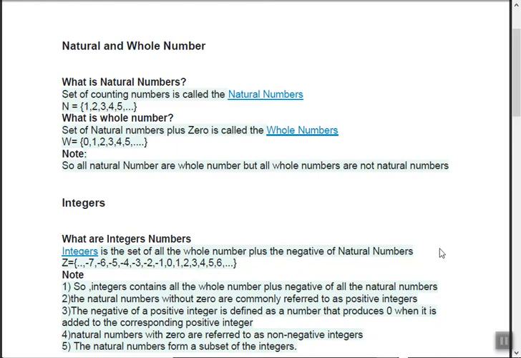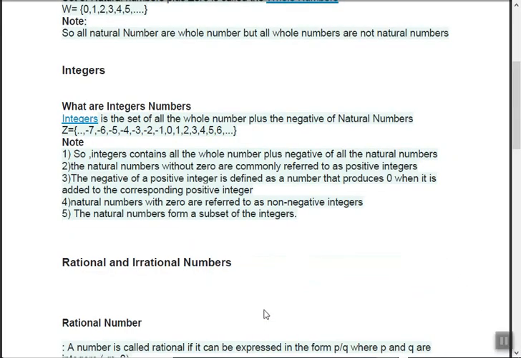You might have studied this already, so we won't waste our time over here. Now the important parts. Integers contain whole numbers plus the negatives of all the natural numbers. Whole means starting from 0, plus negatives of all the natural numbers. Can there be a minus 0? No, it's not there. The natural numbers without 0 are commonly referred to as positive integers.